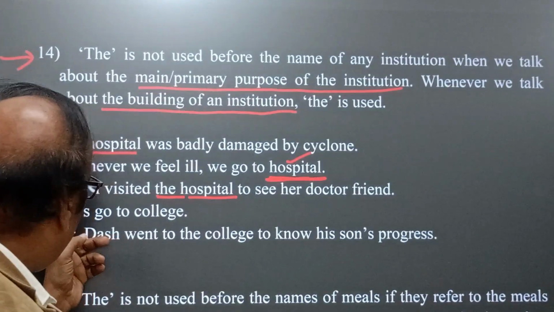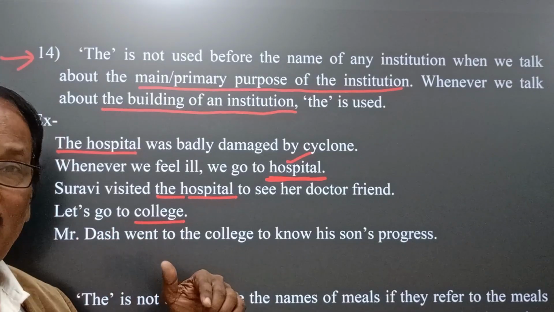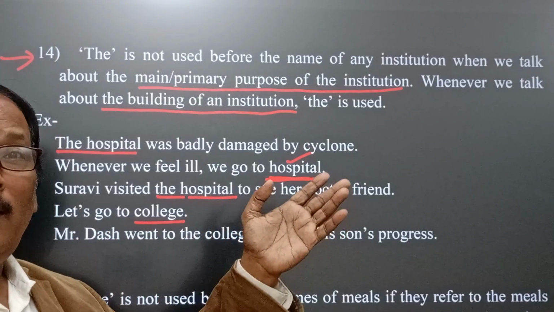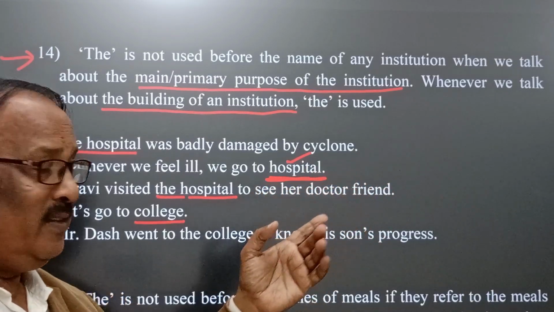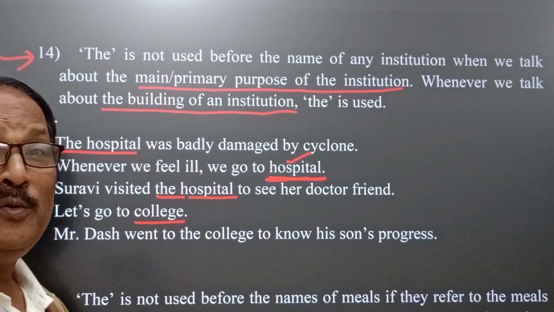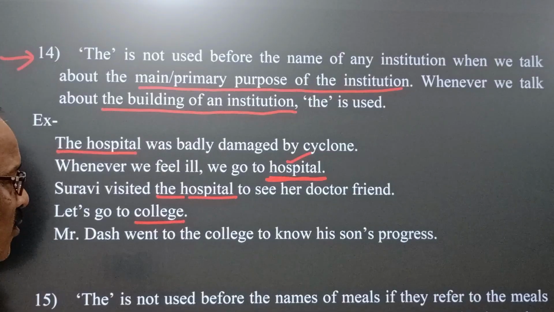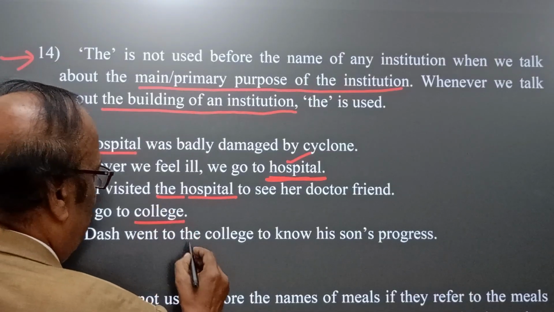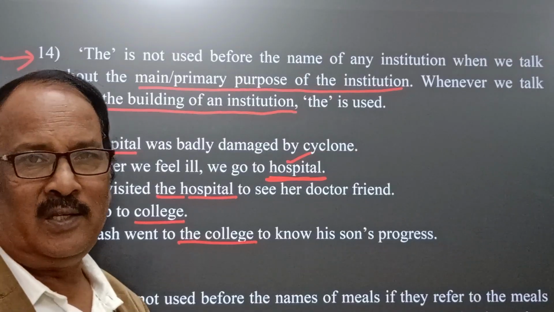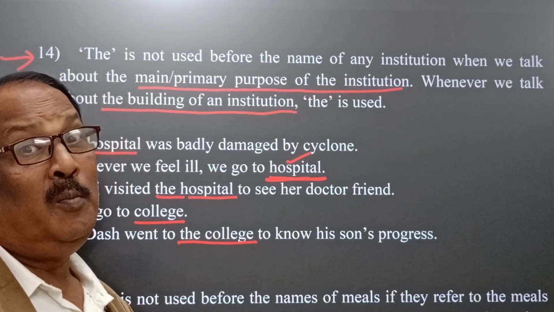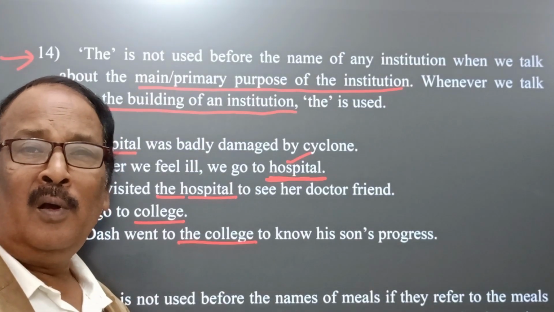On the other hand, let's go to college. It means the speaker is just suggesting his friends go to college for study. Therefore, here "the" is not used. Now come here: Mr. Das went to the college to know his son's progress. You see, this is the difference. Definitely here the purpose of Mr. Das is different from that of the son.